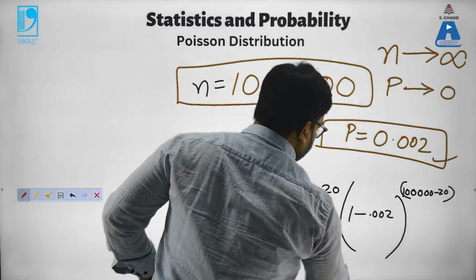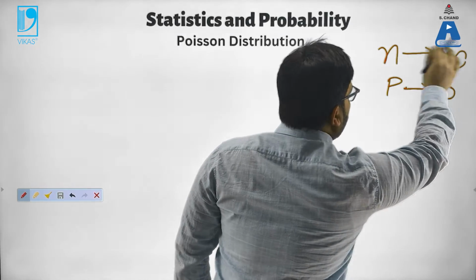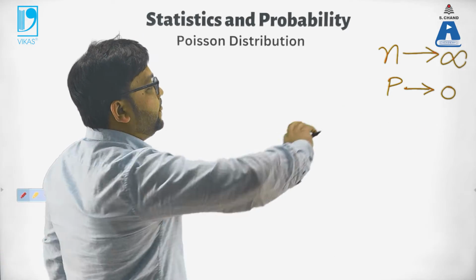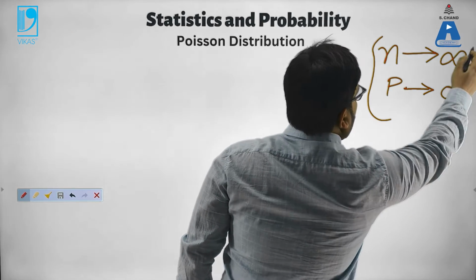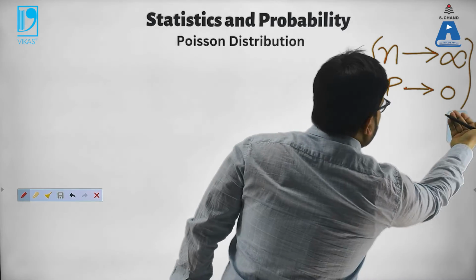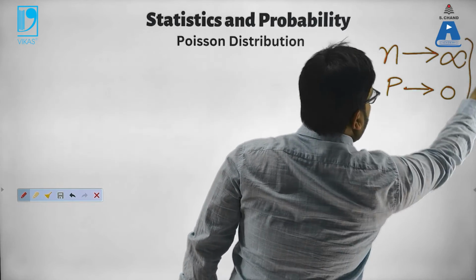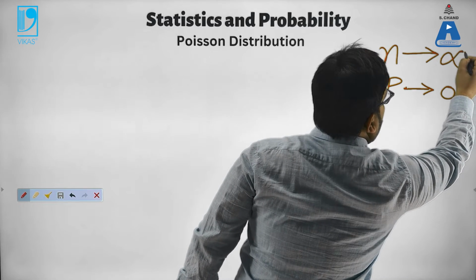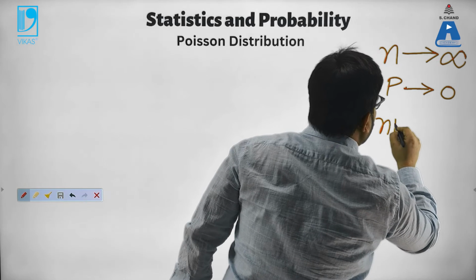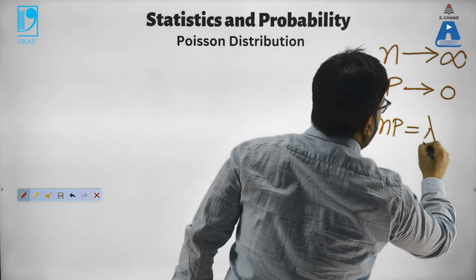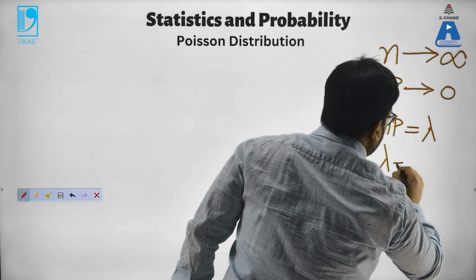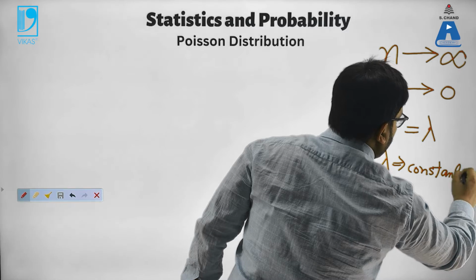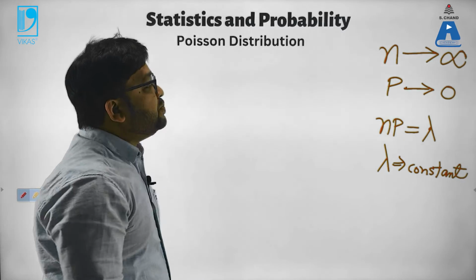So we'll see how. The assumption here is n is tending to infinity and the probability of the event happening is almost zero, a small number. But the product of these two is a fixed number. The product of n and p is a fixed number. n times p is equal to, let's say, lambda. Lambda is a constant.